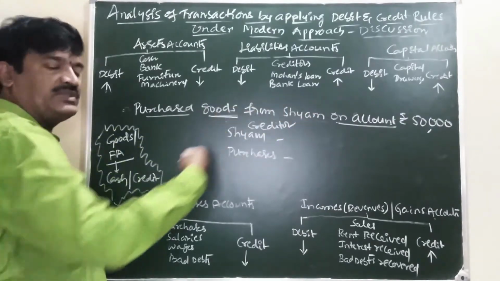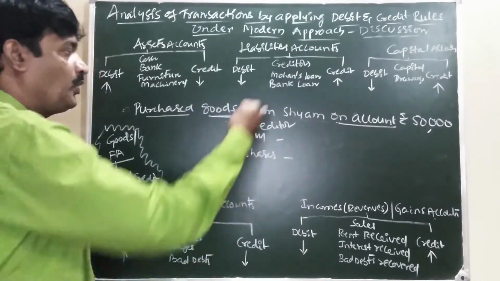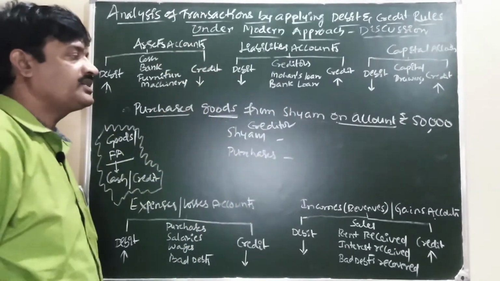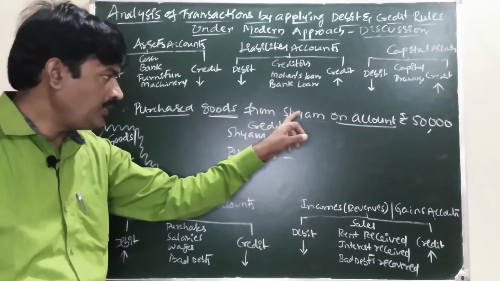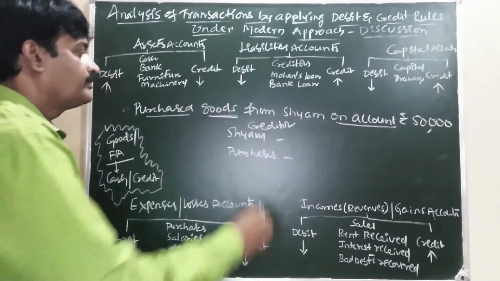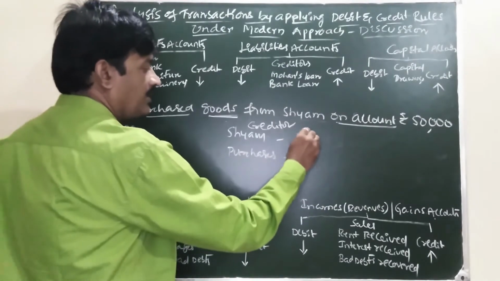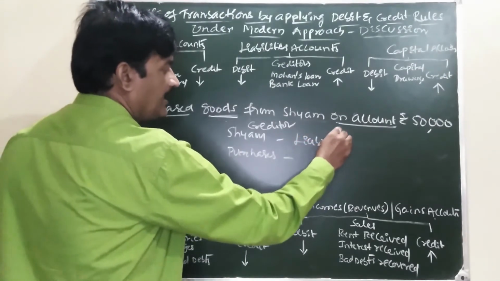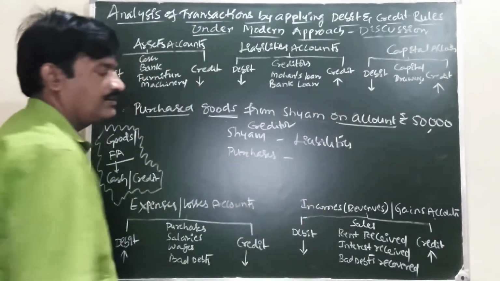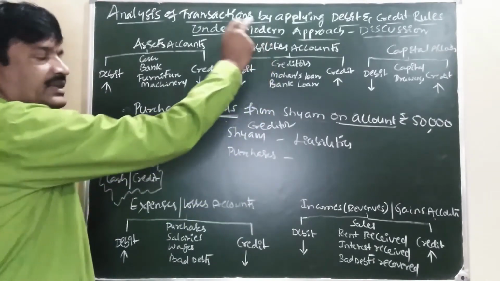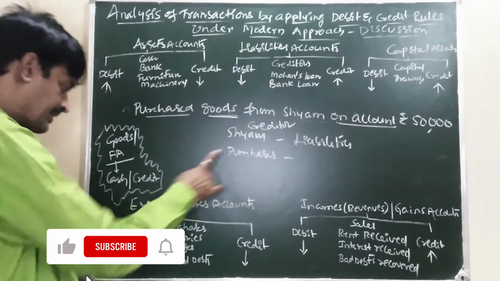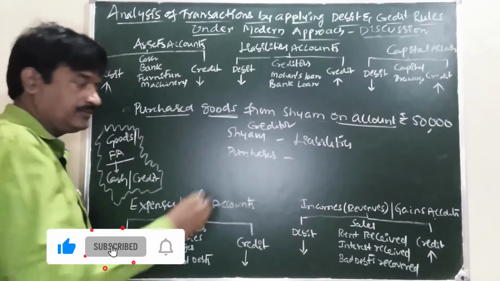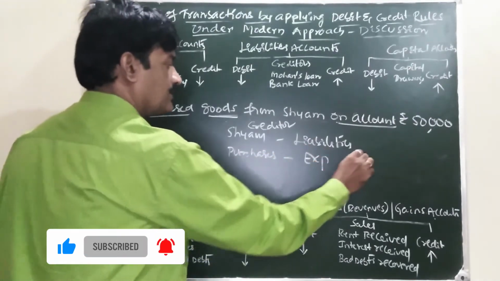Simply, we are purchasing goods. Paying or not paying? Not paying cash. Due to whom? Due to Shyam. So creditor. Creditor comes in liabilities account. Now purchases. Purchase comes in expenses.